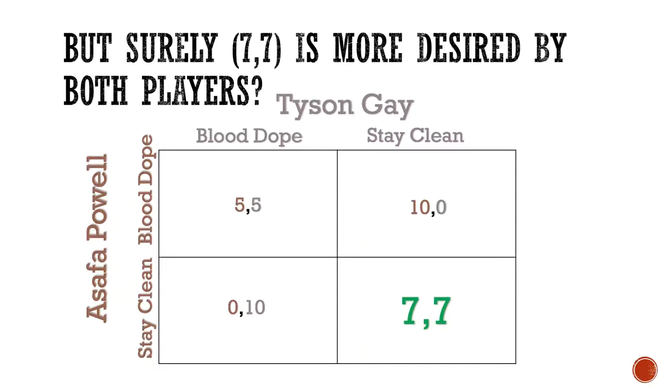However, we can see that both players would be better off by choosing to stay clean, as 7 is a better payoff for both players than 5 is. Here, they gain extra utility by avoiding getting caught and banned from competing for life. But because both of the players' decisions are made simultaneously, neither can trust that the other player will also stay clean, and thus they are forced to blood dope in order to increase their chance of winning the race.